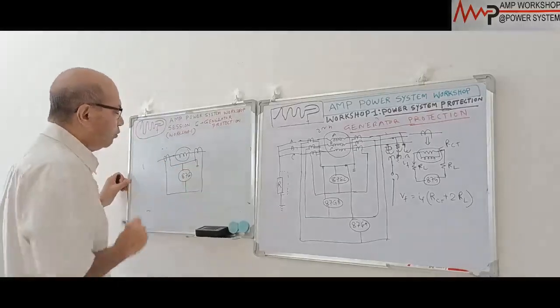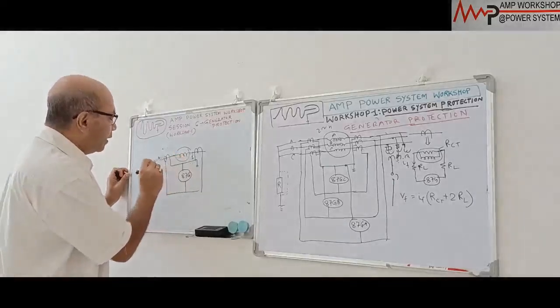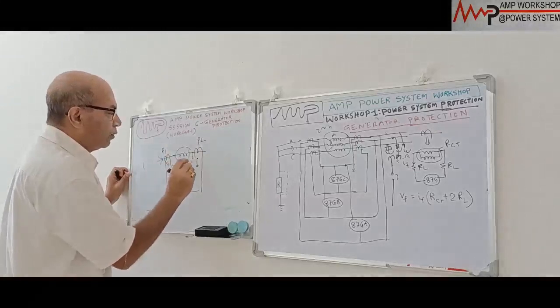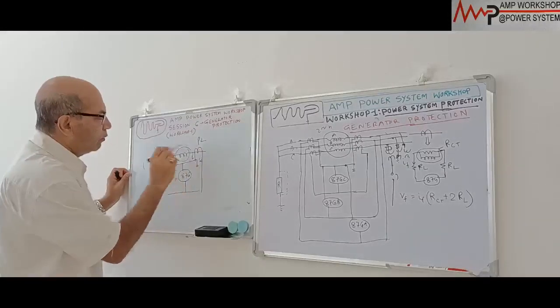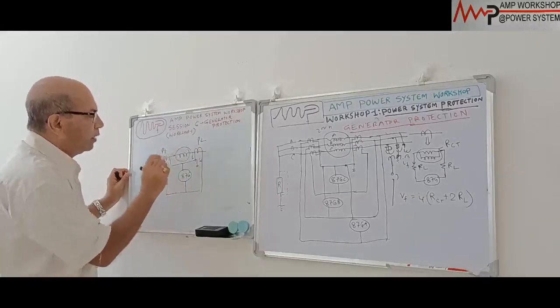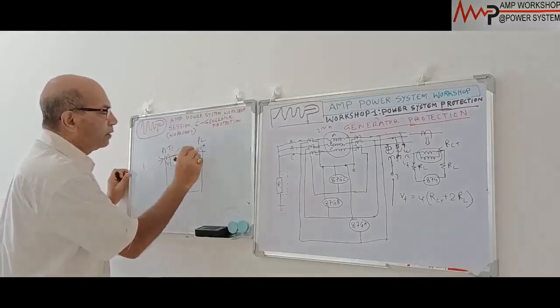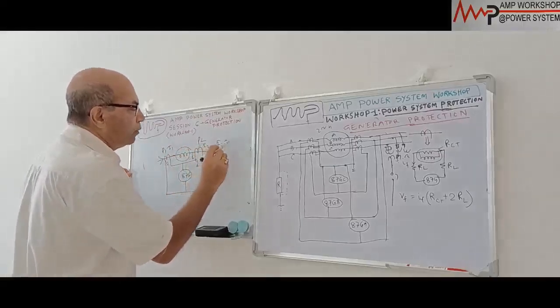This is the basic circuit we draw. If there is any fault here, suppose the current is flowing from P1 to P2, and this is S1 to S2, right? So when the current flows through this, the CT secondary current will come over here. When there is no fault inside, I1 equals I2, right?